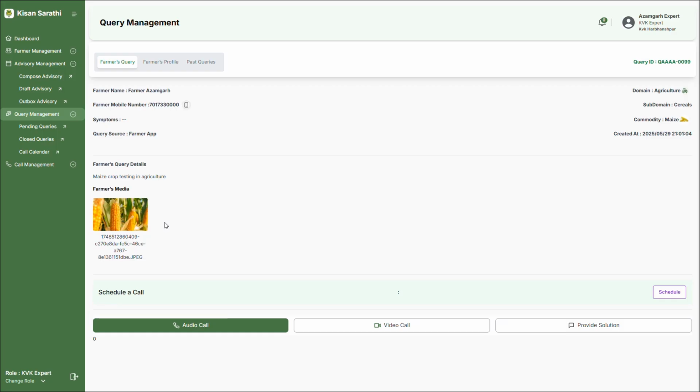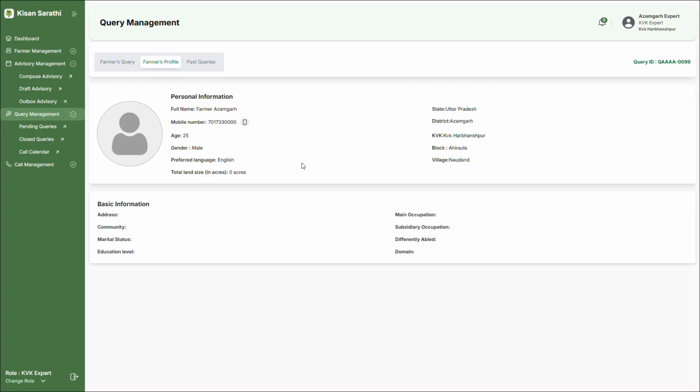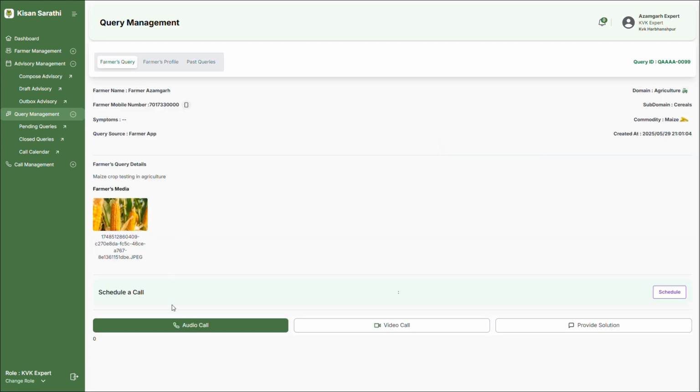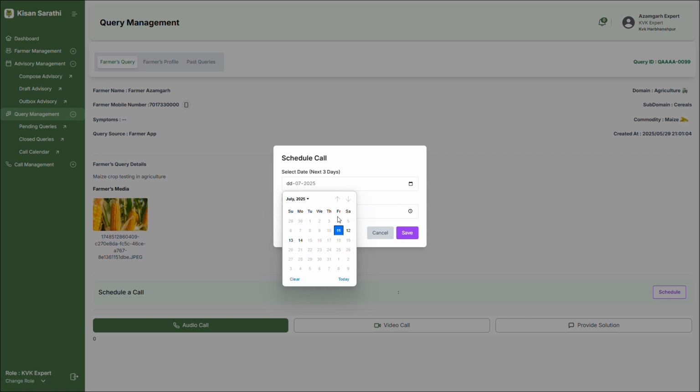By clicking on a query ID, the expert can view complete details of the query, including domain and commodity, query text, multimedia attachments, farmer profile, farmers' past queries. To gather more information, the expert can initiate a call to the farmer using the audio call option. If needed, previously scheduled calls can be rescheduled to a new date and time using the Reschedule feature.